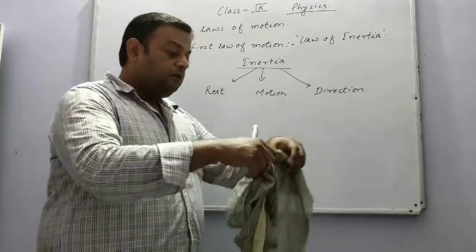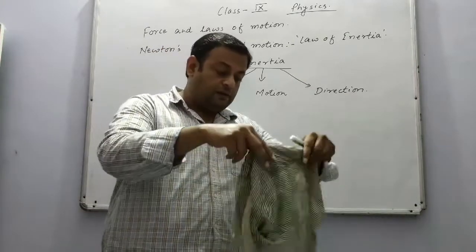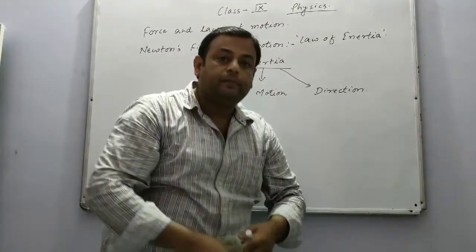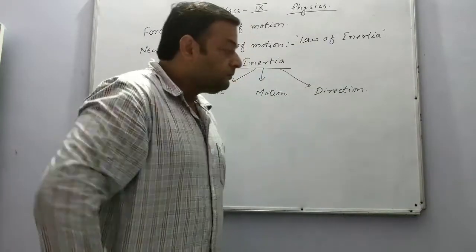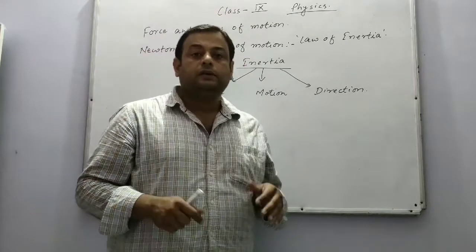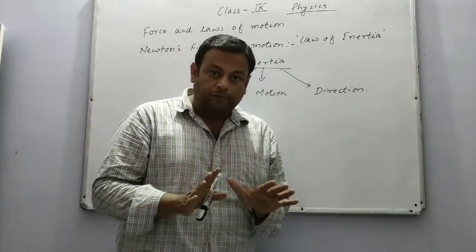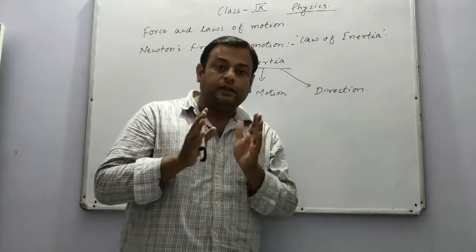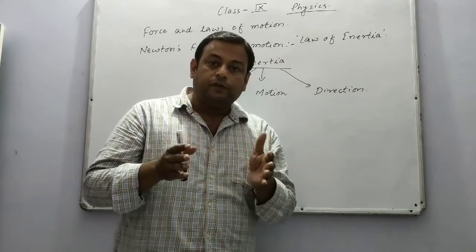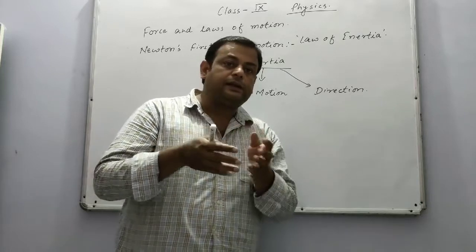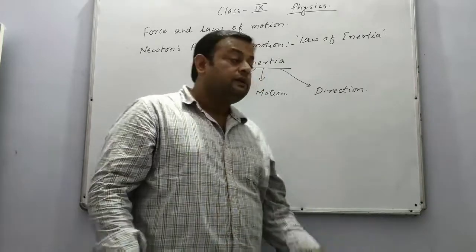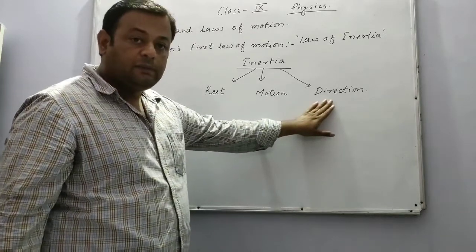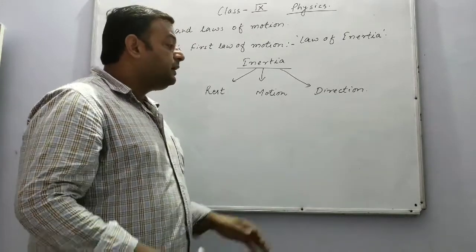Now what will happen if I take this dust laden carpet and allow it to fall on the ground like this? On striking the ground, the carpet will stop, but the dust particles present inside it keep on moving. So we see that the dust particles come out of the carpet. This is due to inertia of motion. Inertia of direction is the third type of inertia, for which we can have an example.